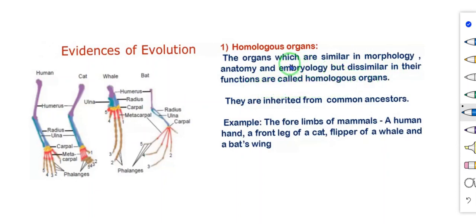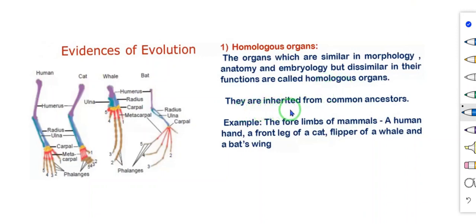So some of these organs are similar in morphology. Externally they are the same, anatomically or internally also the same, and embryologically, in embryonic development, the organs are also the same, but dissimilar in their functions. Only in function are these organs dissimilar, and these organs are called homologous organs. Morphologically, anatomically and embryologically these organs are the same, but their functions are different. That is known as homologous organs.